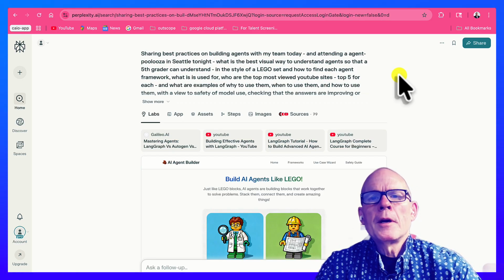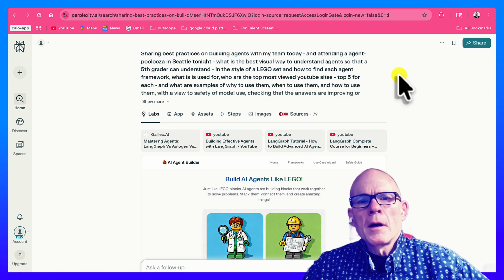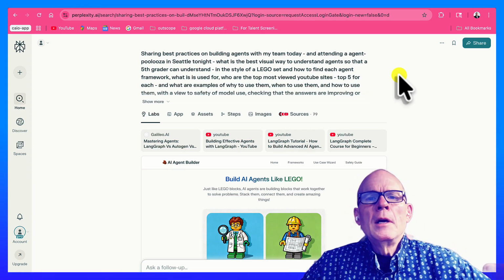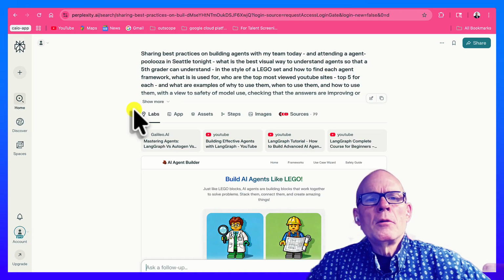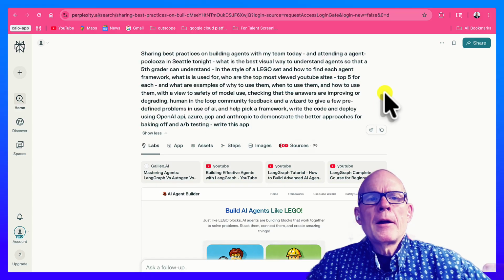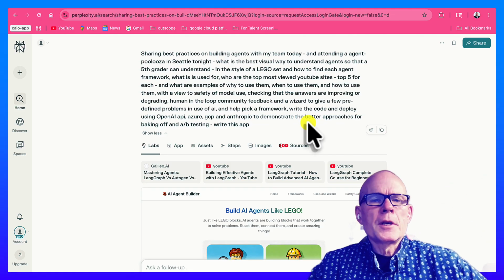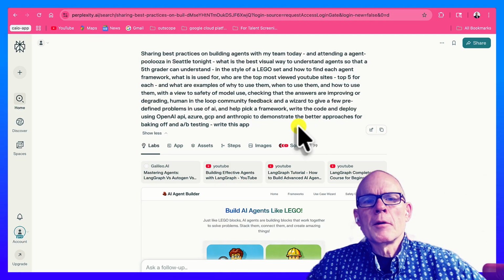So, what's the best way to understand agents so that a fifth grader can understand in the style of Lego? There you go, Ken, that's for you. And how to find each agent framework, what it's used for, what are the top most viewed YouTube sites, the top five for each, what examples of why you might use patterns, how to use them, a view of model safety, checking that the answers are proven integrating, and then do this against OpenAI, Azure, GCP, and Anthropic to do A/B testing.